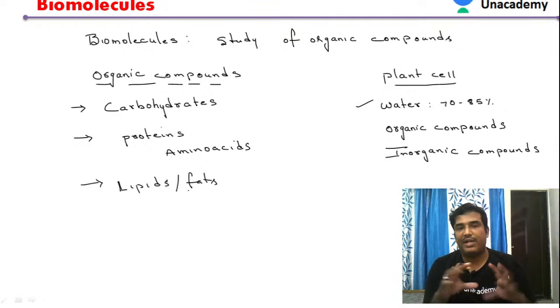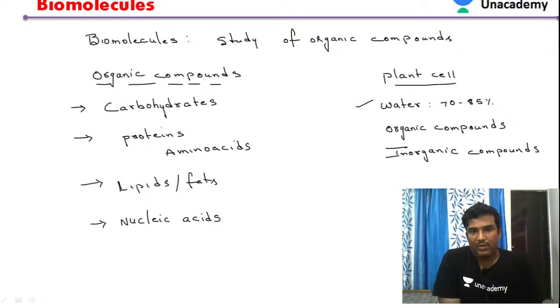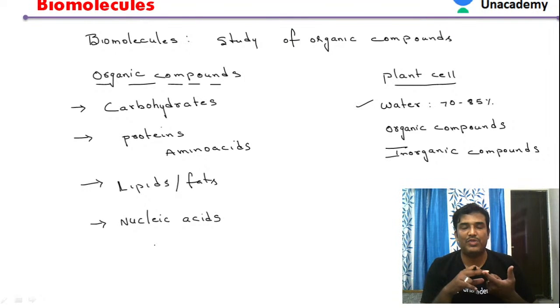So different organic compounds like carbohydrates, proteins, fats, then nucleic acids. These are the different types of organic compounds: carbohydrates, proteins, lipids and nucleic acids.